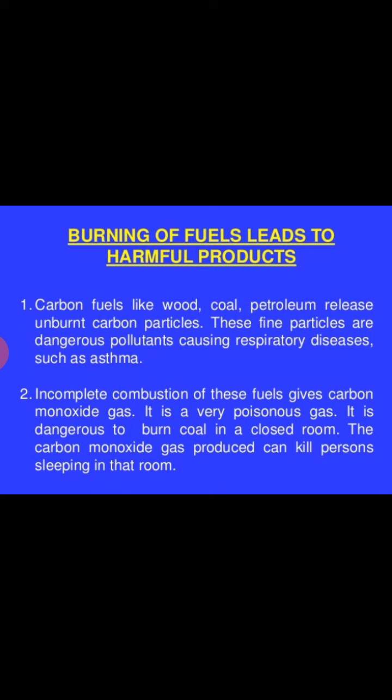That gas is carbon monoxide, and it is very dangerous because when the gas totally fills a closed room, it can kill any person who sleeps in that room. So the second point is clear.